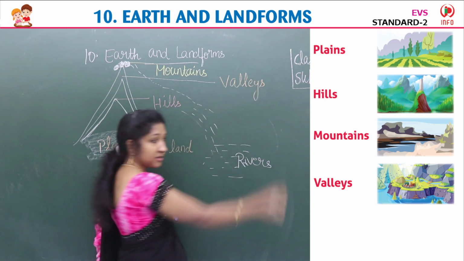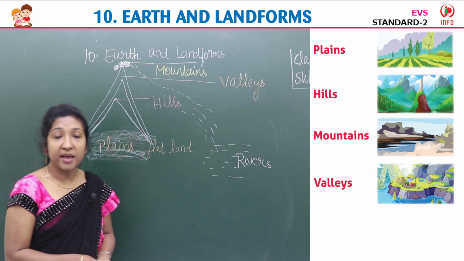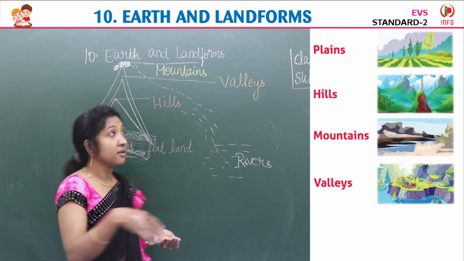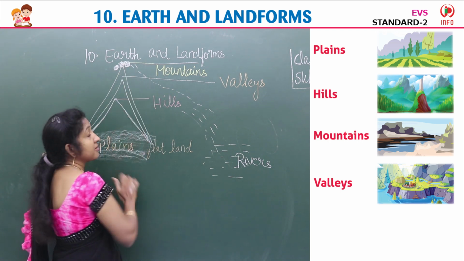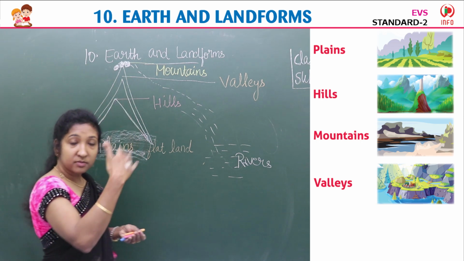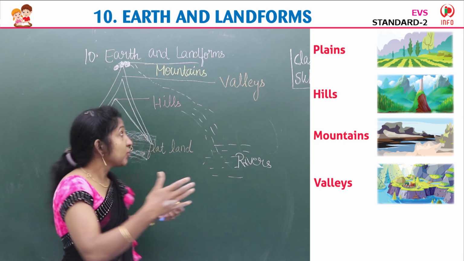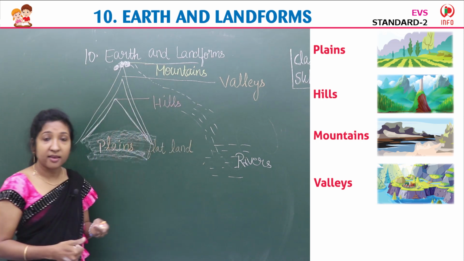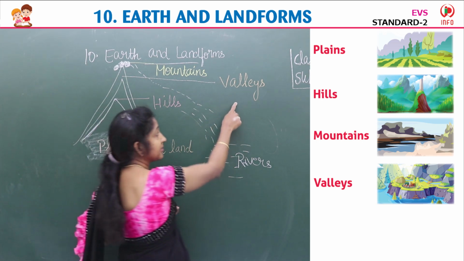V-A-L-L-E-Y, or valleys. The area between two high mountains, between two hills, or between a mountain and hills, we can say. It is valleys.